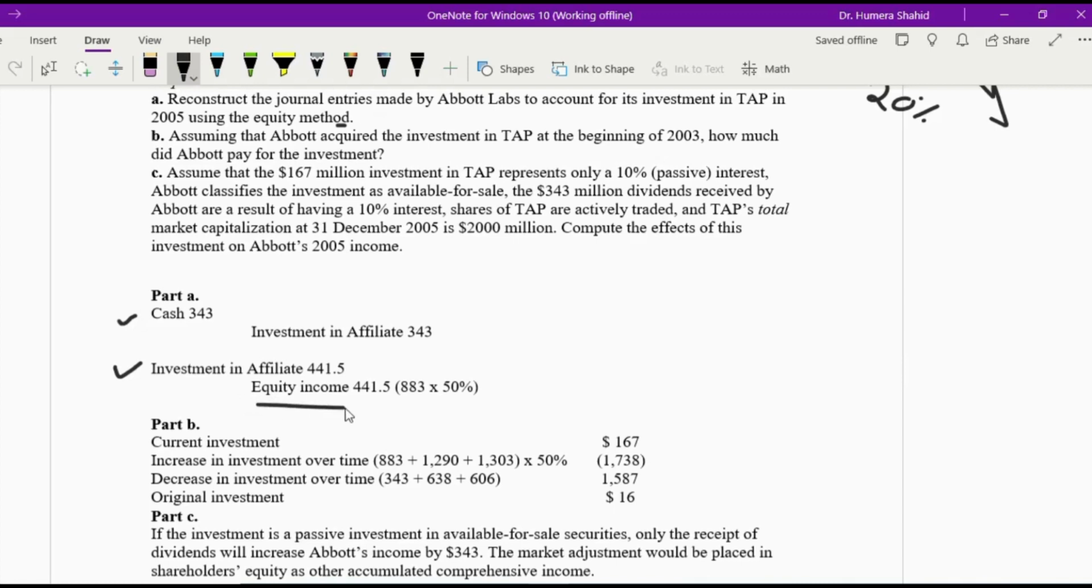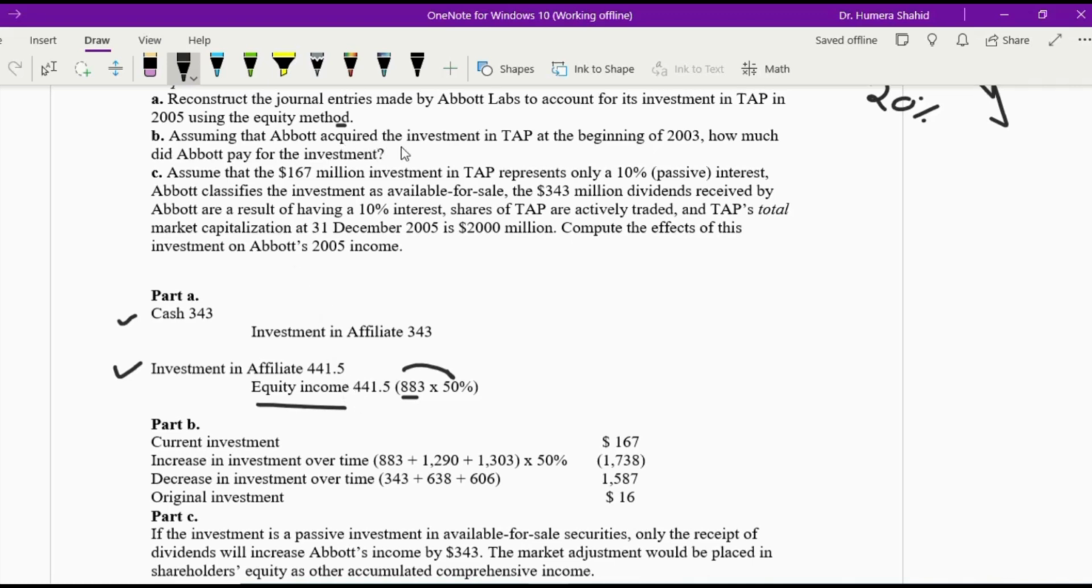Also, it's income from the affiliate. You can write income from affiliate, you can write equity income, both are fine. How much? The total income was 883. 50% belongs to Abbott, so that is 441.5 million.